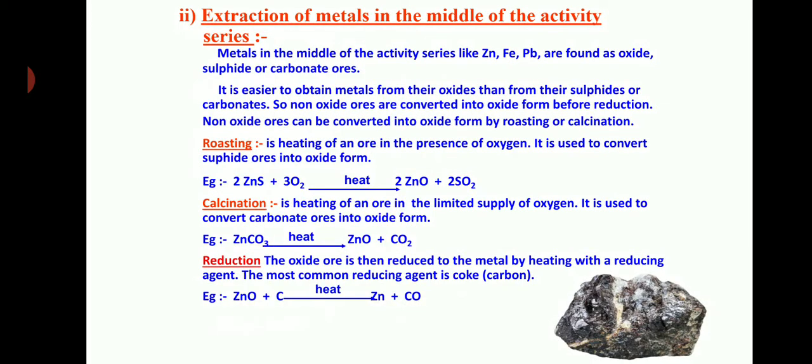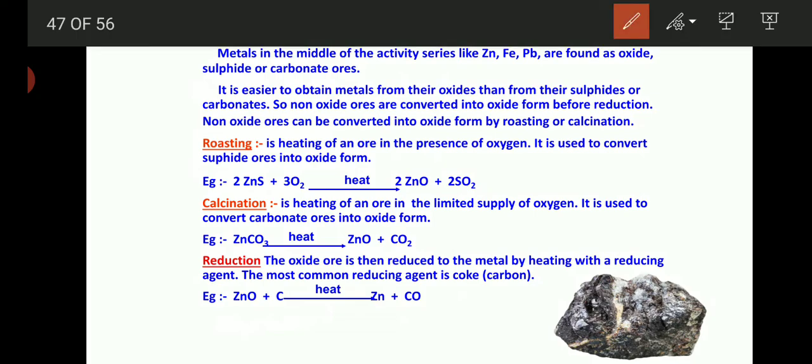The next is extraction of metals in the middle of the activity series. Examples are zinc, iron, lead. They are found either as oxide, sulfide or carbonate. It is easier to obtain metals from their oxides than from their sulfides or carbonates. Through the reduction process, we remove the oxygen. But if they are present as sulfide or carbonate, they first have to be converted into oxide form and then reduced. So non-oxide ores are converted into oxide form before reduction.